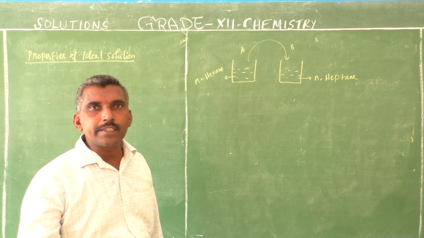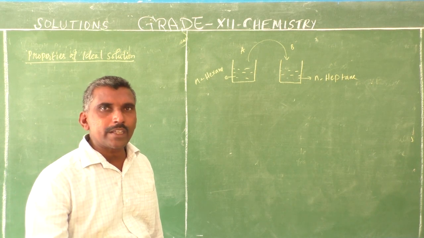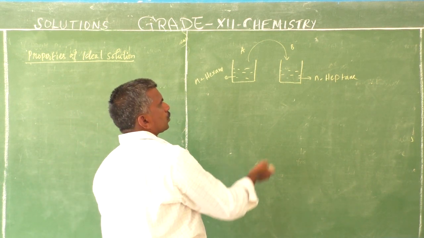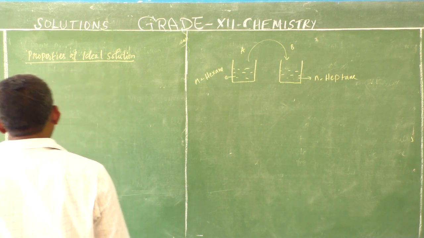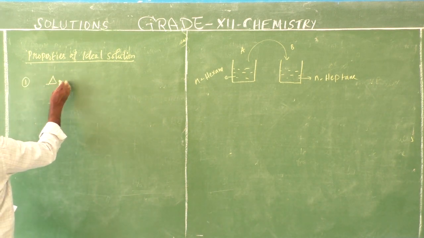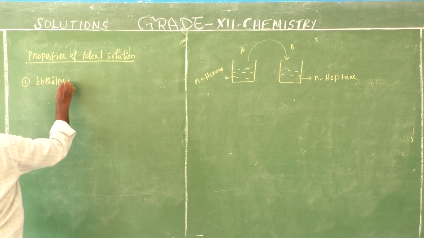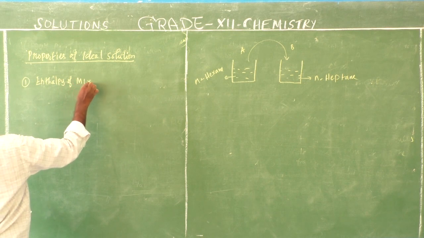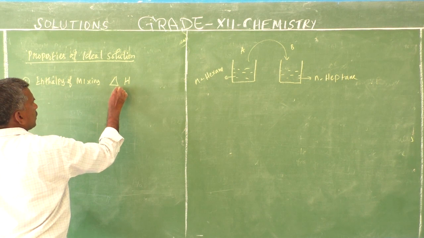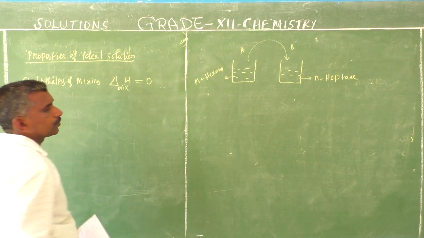Here no heat is evolved or absorbed. So it's not endothermic, it's not exothermic. So mixing of two solutions to form an ideal solution, the enthalpy of mixing, that is delta H mixing, is equal to 0.